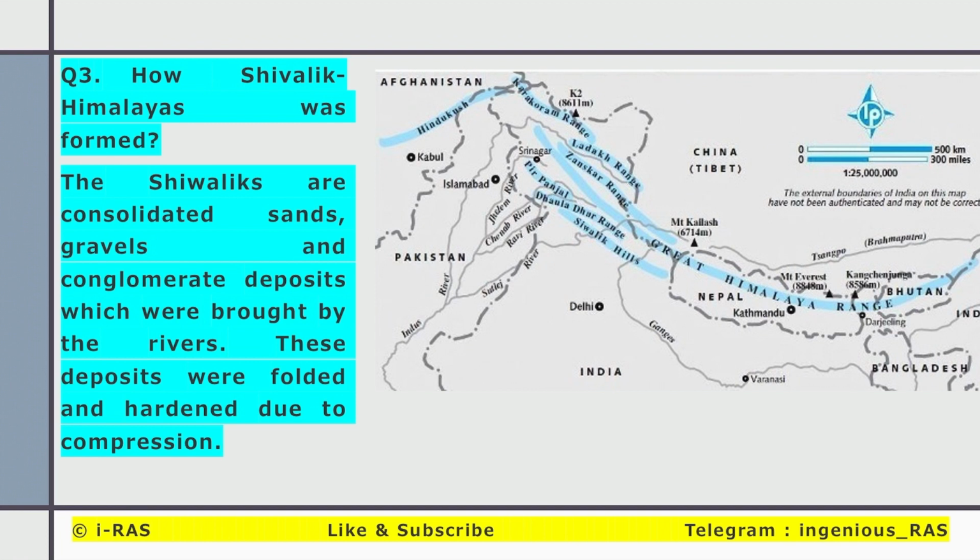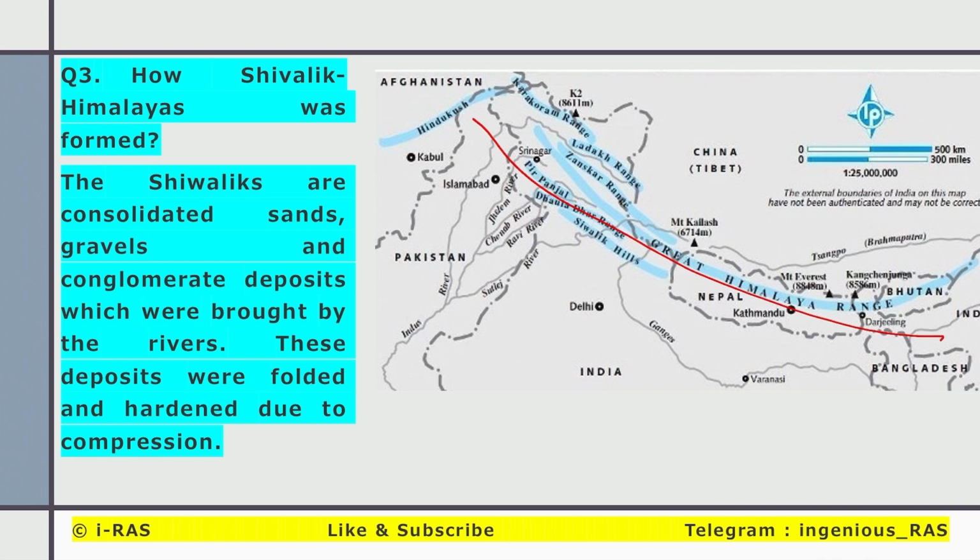Next question, how were the Siwalik Himalayas formed? The Siwaliks are consolidated sands, gravels and conglomerate deposits which were brought by the rivers. These deposits were folded and hardened due to compression. As you know, in the plate tectonic theory we have studied that the Indian plate came under the Eurasian plate, and due to folding and faulting the Himalayas were formed.